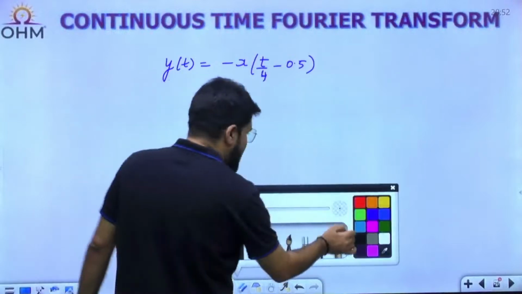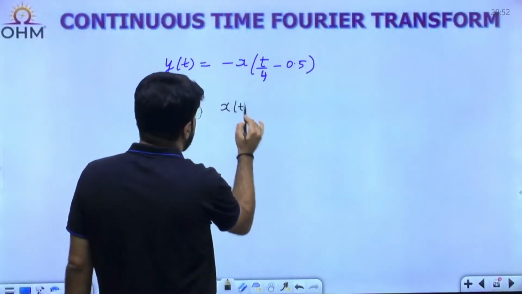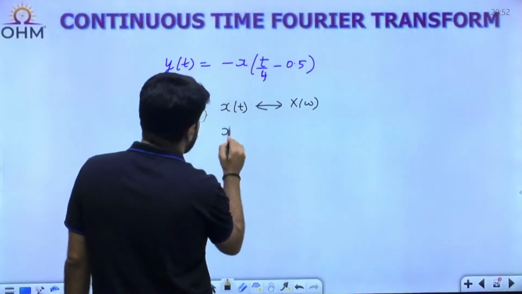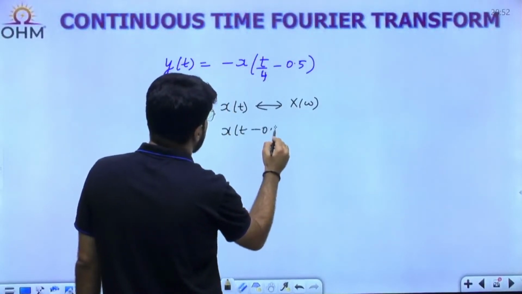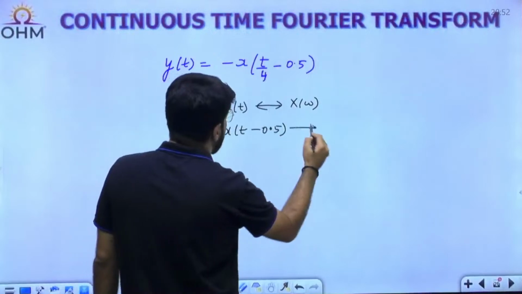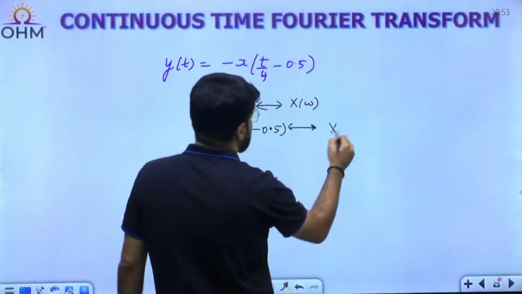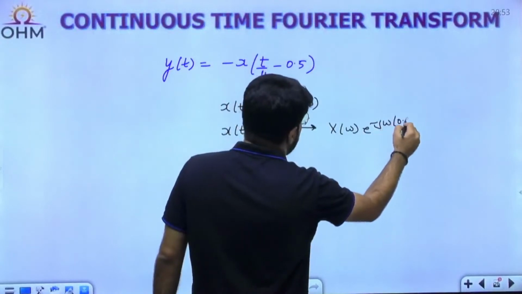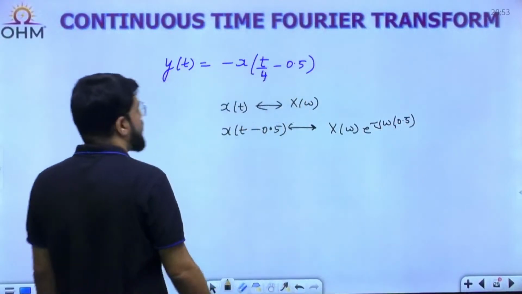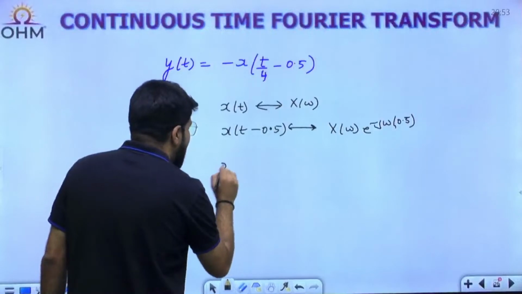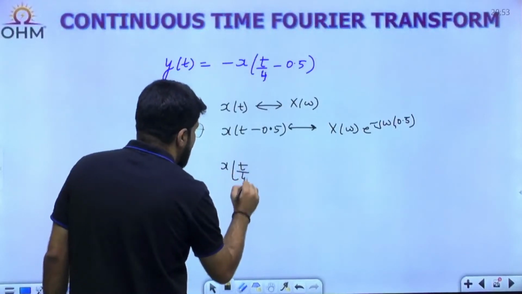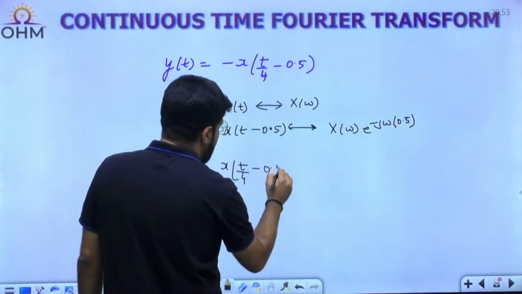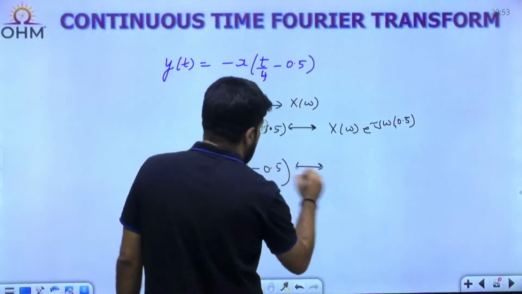Again I will start with x(t), and this signal x(t) has the Fourier transform X(omega). The Fourier transform of first shifting: as I told you, X(omega) e power minus j omega t naught, so e power minus j omega 0.5. Then x of t by 4, scaling 1 upon mod a.